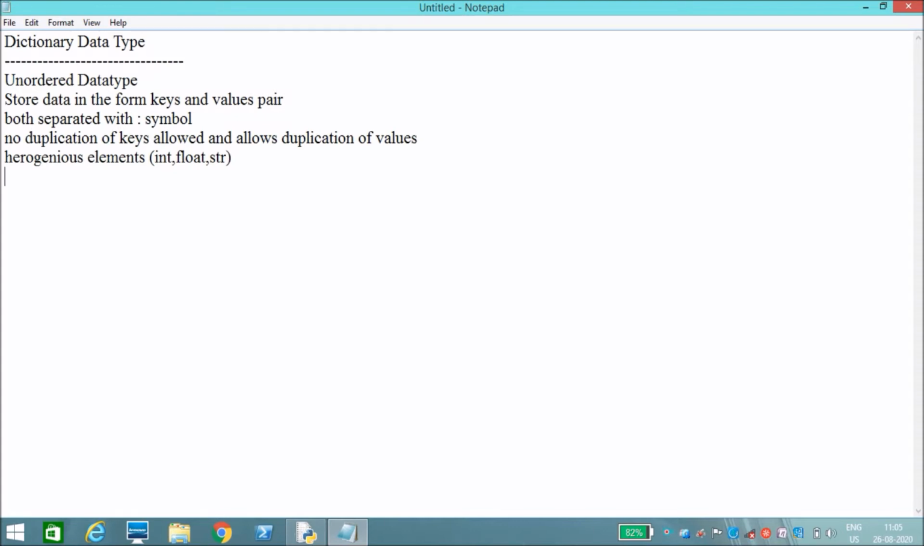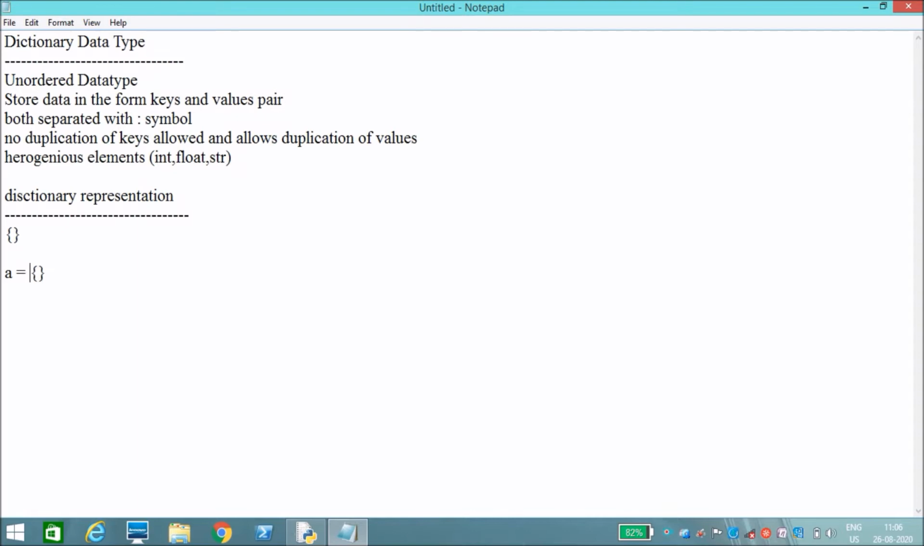Then how can we represent a dictionary? A dictionary can be represented like a set, within curly braces. And then how to create an empty dictionary? For example, I want to create an empty dictionary. Like this, you can create an empty dictionary.